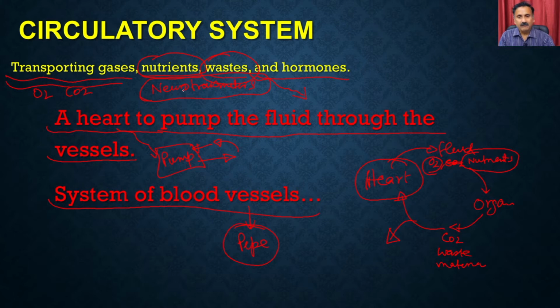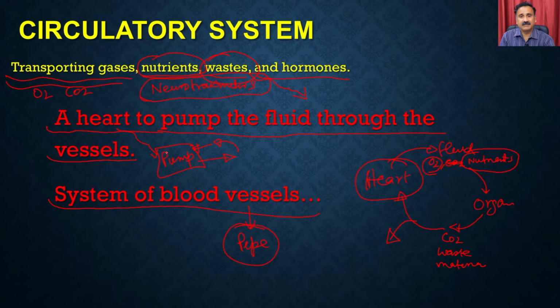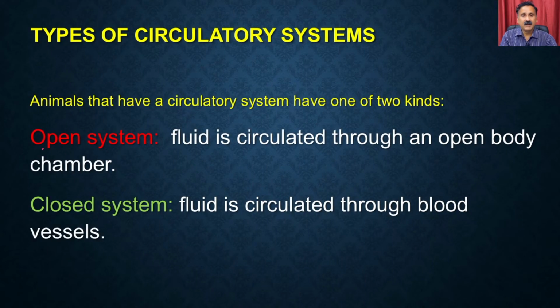So if you want to do this, you can have two ways of doing it, okay? You can have the open system or you can have the closed system, and that's how the circulatory system in the different organisms we have discussed so far could be of two different types. It could be an open system. So animals do have a circulatory system of two different kinds. You can have the open system. The fluid is circulated through an open body chamber, right?